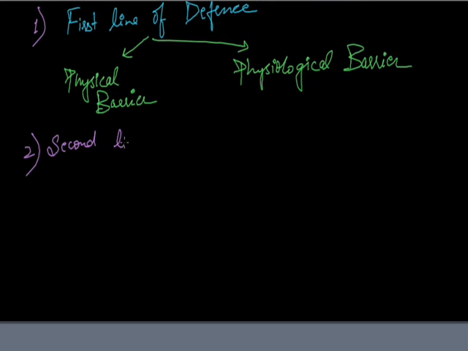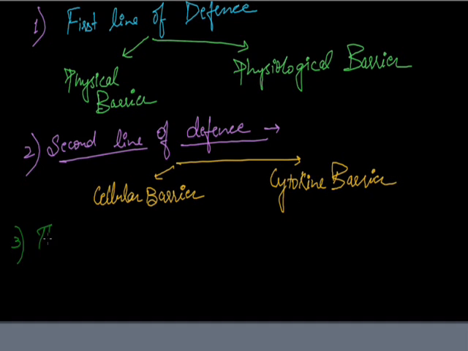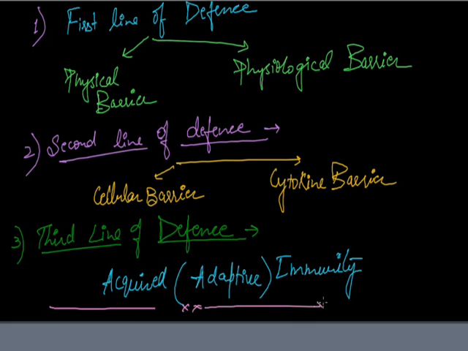The second line of defense comprises cellular barriers and cytokine barriers. The third line of defense comprises acquired, also called adaptive immunity, which we have already discussed in detail in the last class. This is all about the immune lines of defense. Thank you.